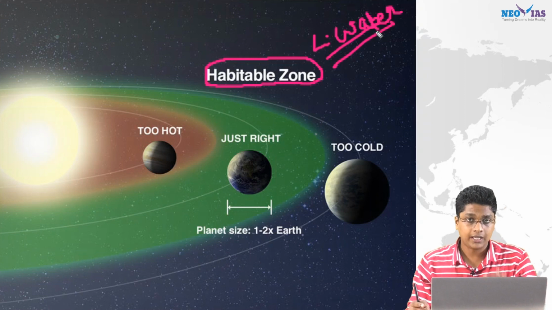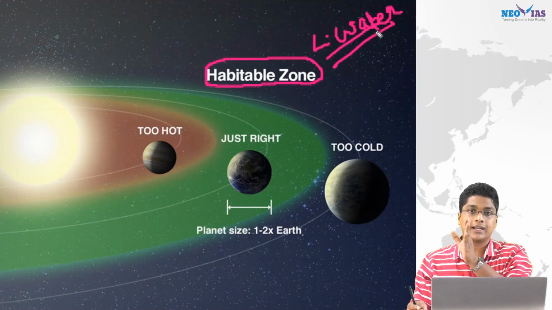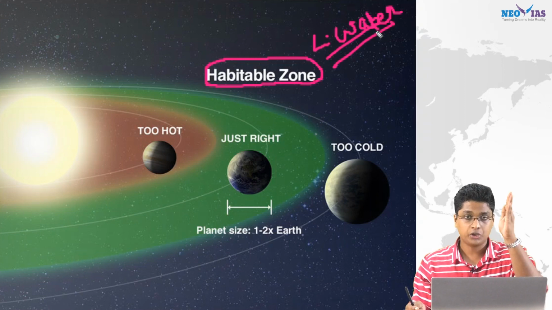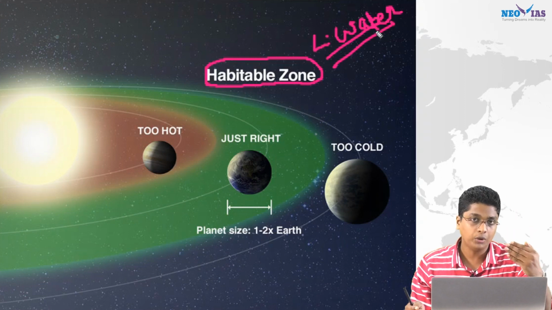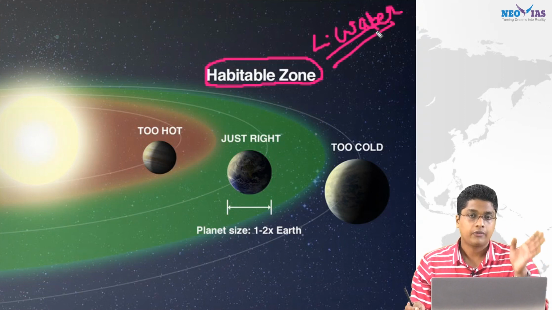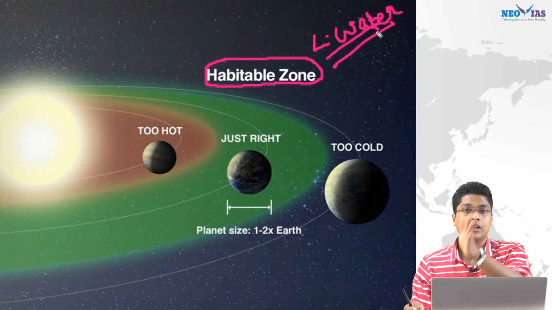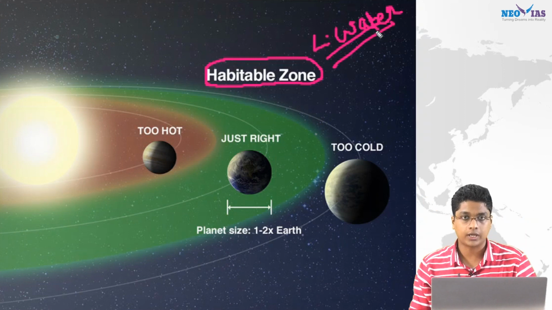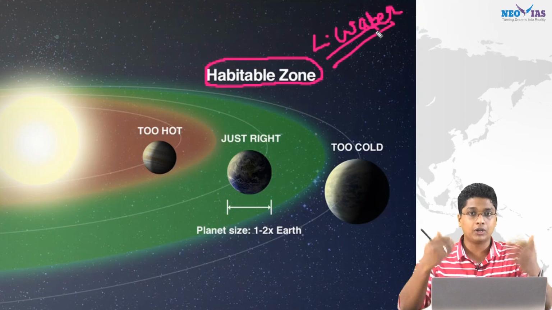So keeping this in mind, if you're going to search a planet outside our solar system for life, to see whether life is there in another planet, there are innumerable planets. Where would we look? How many planets can we travel to?